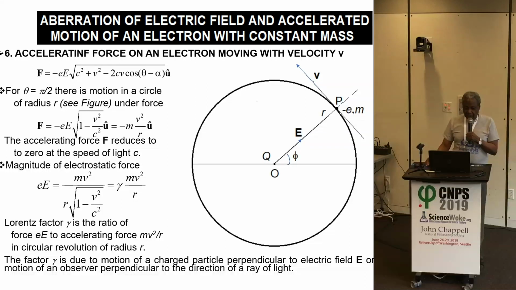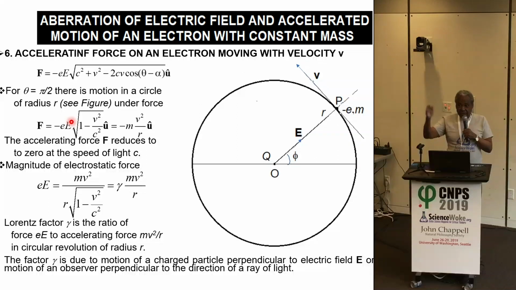Aberration force of an electron moving with velocity v, the accelerating force, as we said, is given by this equation. For theta equal to 90 degrees, we have the accelerating force given by this equation. The accelerating force reduces to 0 at the speed of light c.